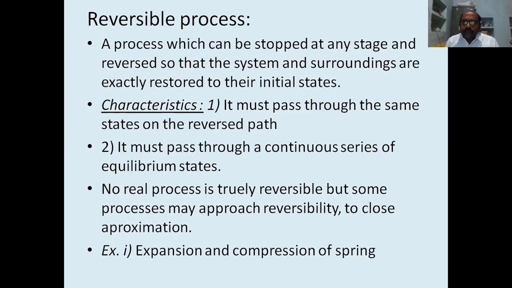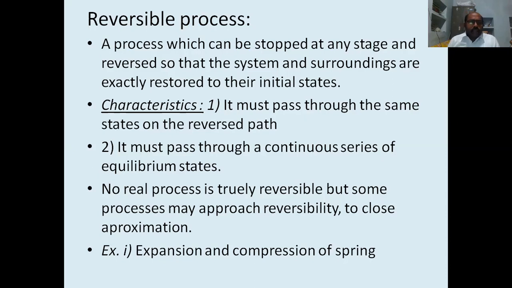Any process we can stop at any stage and trace back the situation. Those properties are represented by the state of the system. Therefore, if we trace back the situation and the system and surroundings both attain the earlier states, then we say that the process is reversible.